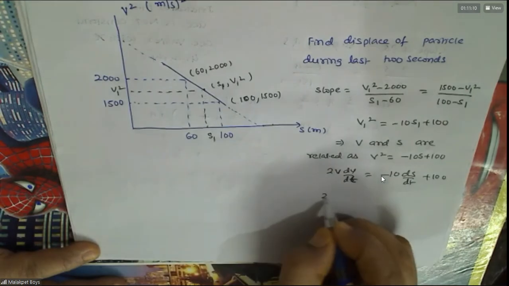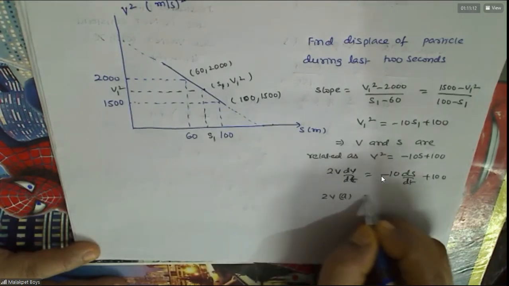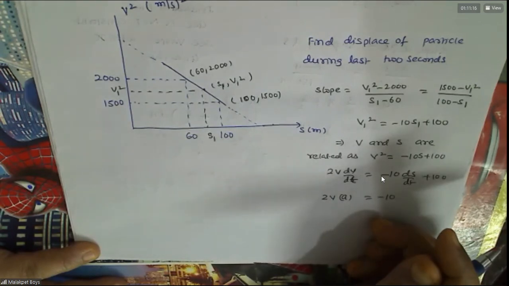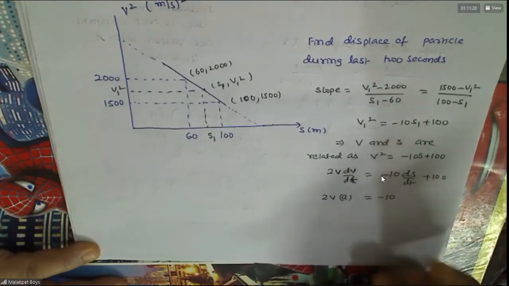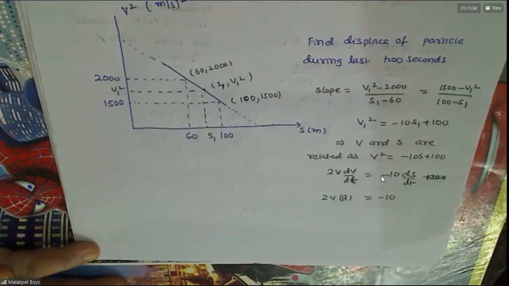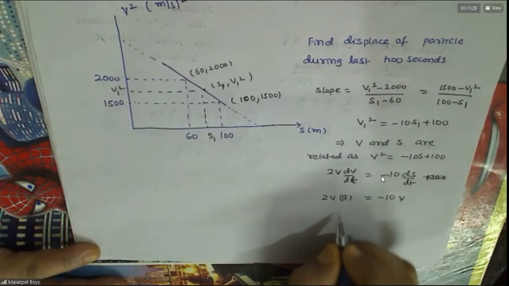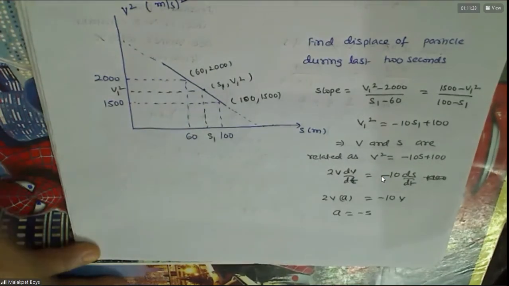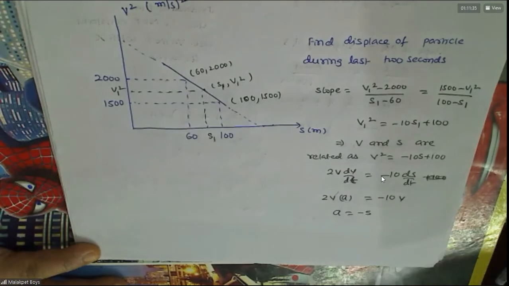This is 2v into acceleration, minus 10 into V, plus d by dt of 100, which is 0. So what is a? Minus 5. Do you agree? V will get cancelled.